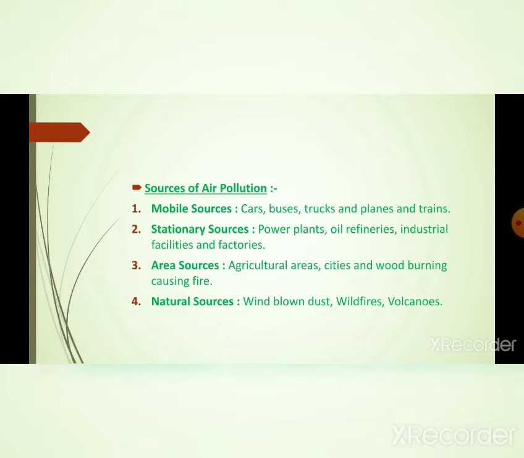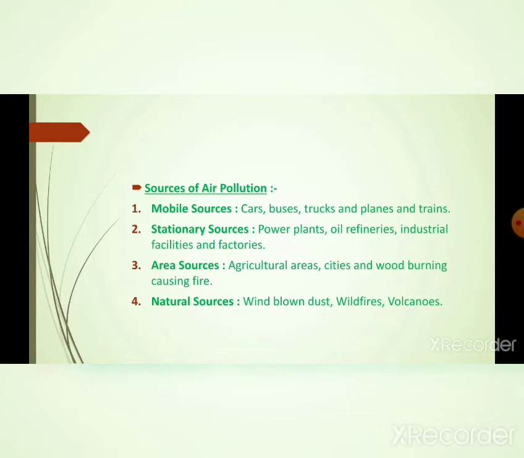Now, the area sources include agricultural land, cities, and wood burning causing fire. We know that in a large agricultural area, the farmers gradually burn wheat straw and paddy straw.